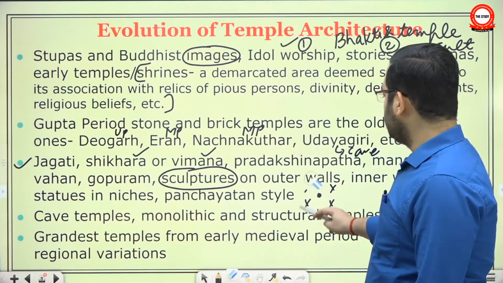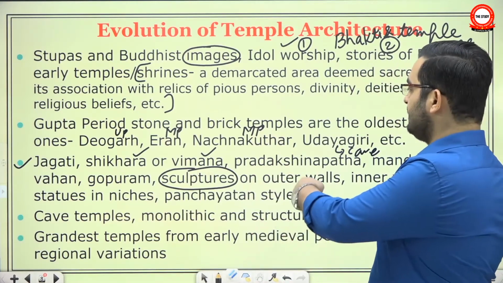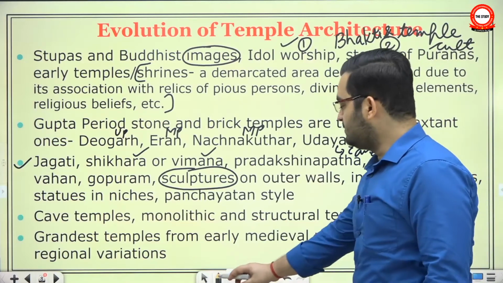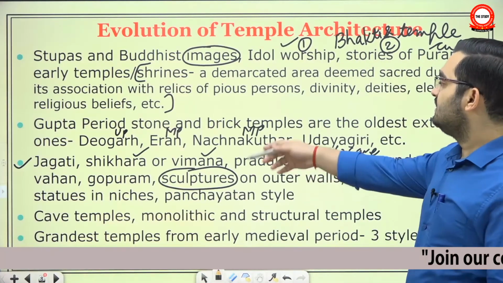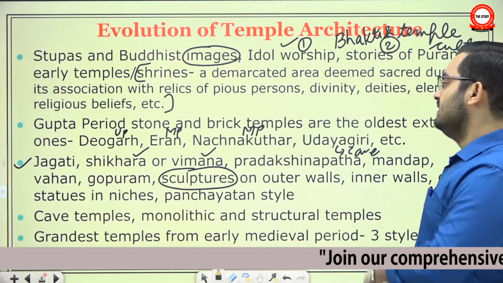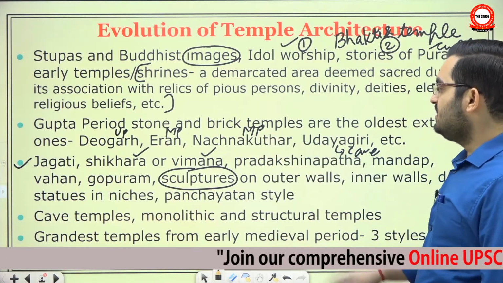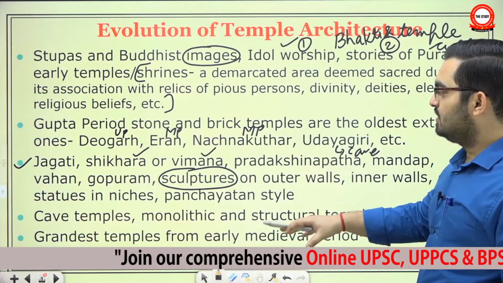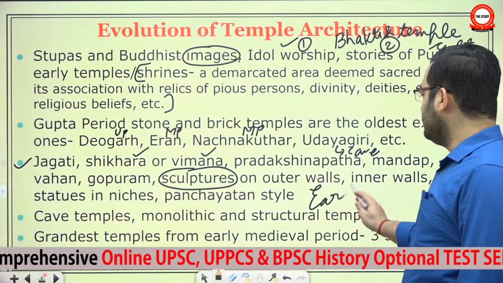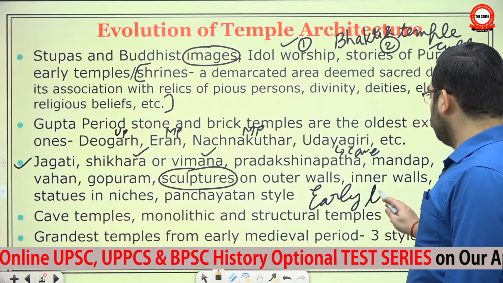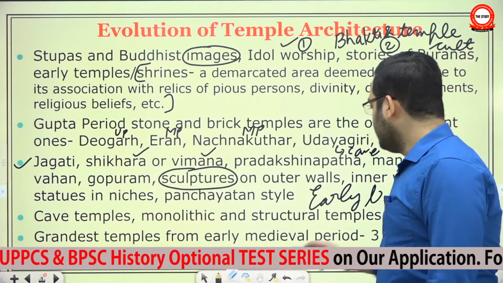I am not saying that these elements were added one by one or in that order. It is possible that in certain areas they first added the Pradakshina Path and then the Shikhara, or they may have added the platform last. These elements were gradually incorporated into temple architecture, and in the early medieval period they started building grand temples.